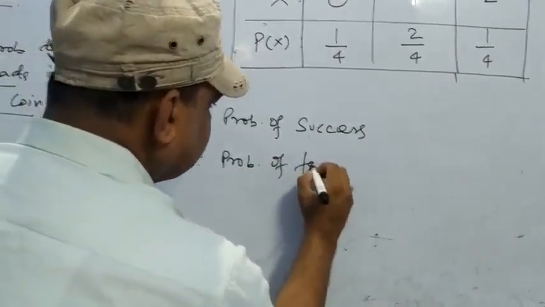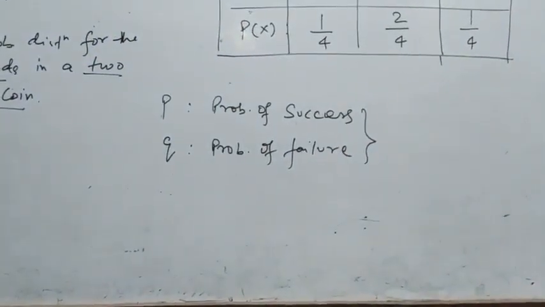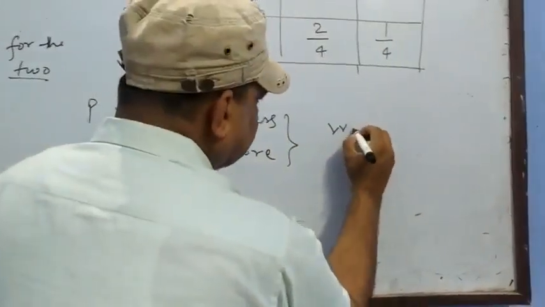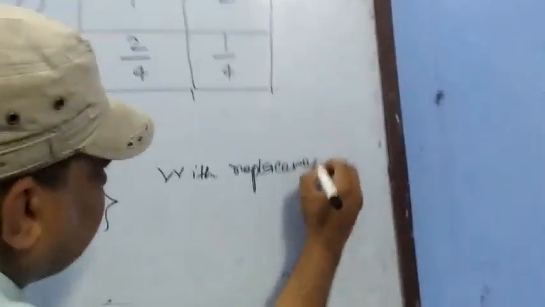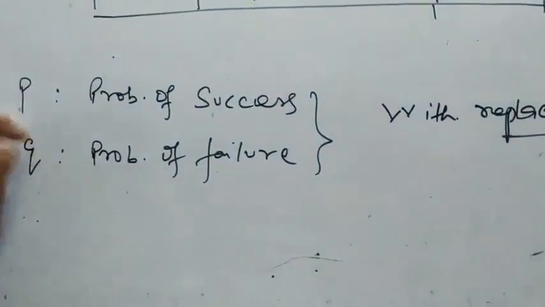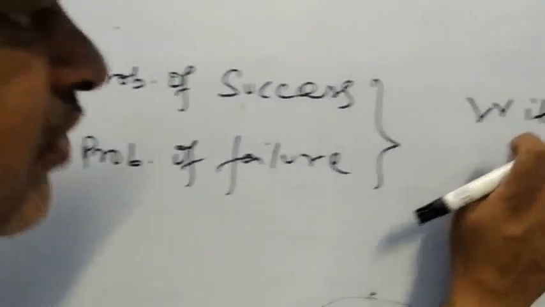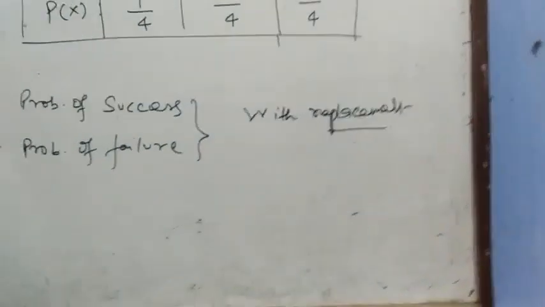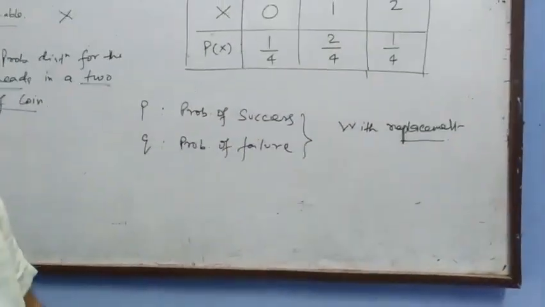Children, listen: you can use the method of P and Q in case of with replacement. So whenever you throw a die, it's a case of with replacement, because the probabilities never change.